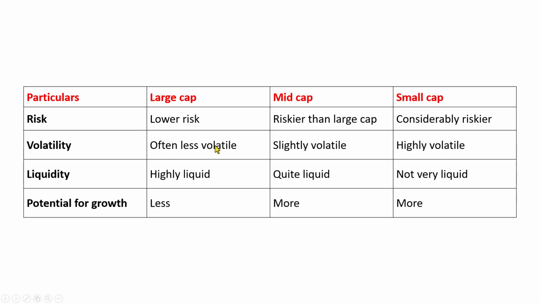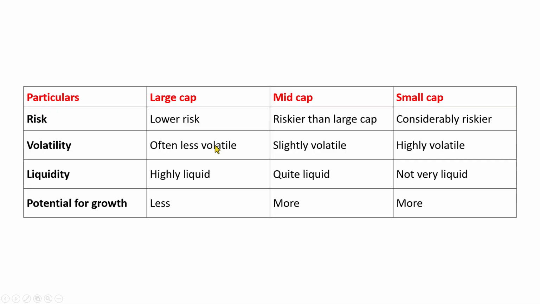And since they are at the peak of their growth, their return is also less. Return means return on investment. Meaning, if we invest in large cap companies, then the return that we get will be less.